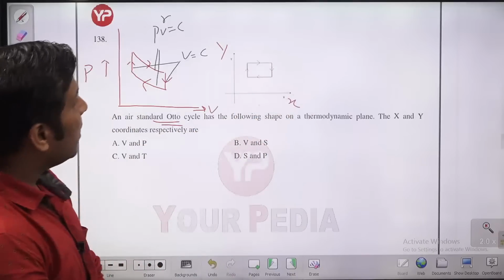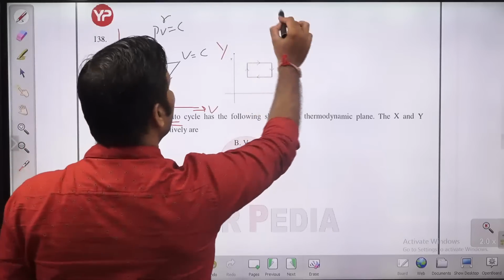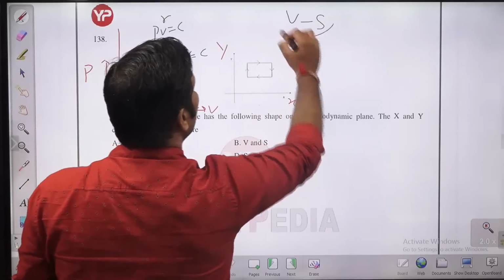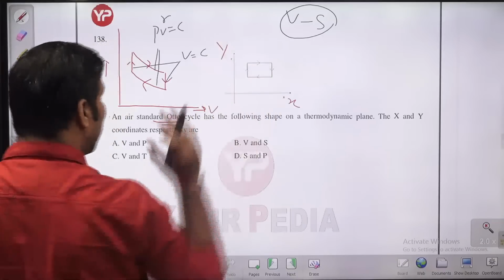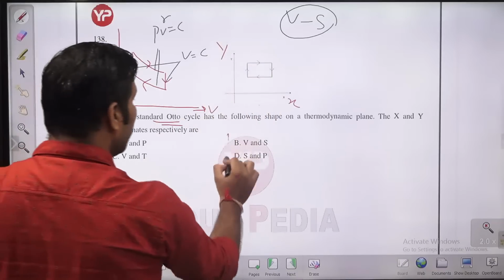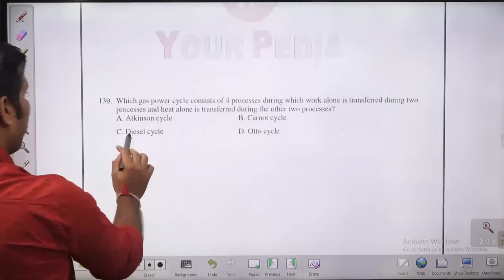So now in this diagram you can clearly check, you are having horizontal and vertical lines only. It means definitely this plot will be for what? V and S, the volume and entropy plot, children. Definitely this will be the volume and entropy plot because you are having 2 horizontal lines and 2 vertical lines. So this will be the VS plot. Constant volume, isentropic, VS plot. Okay. Next question in front of you.